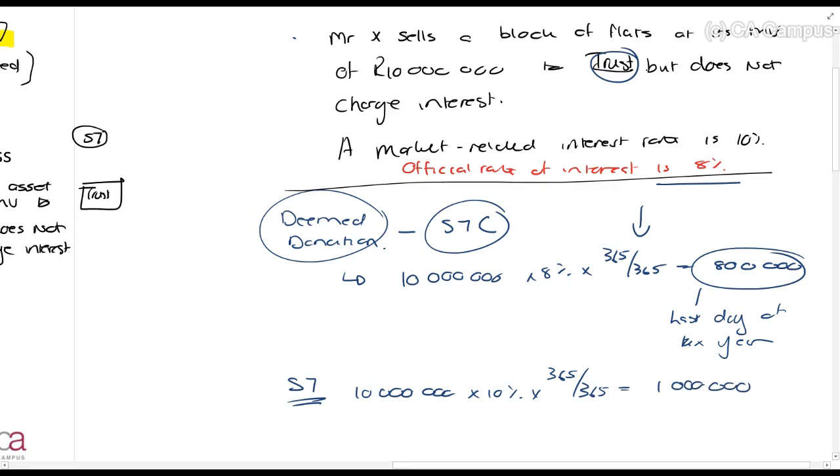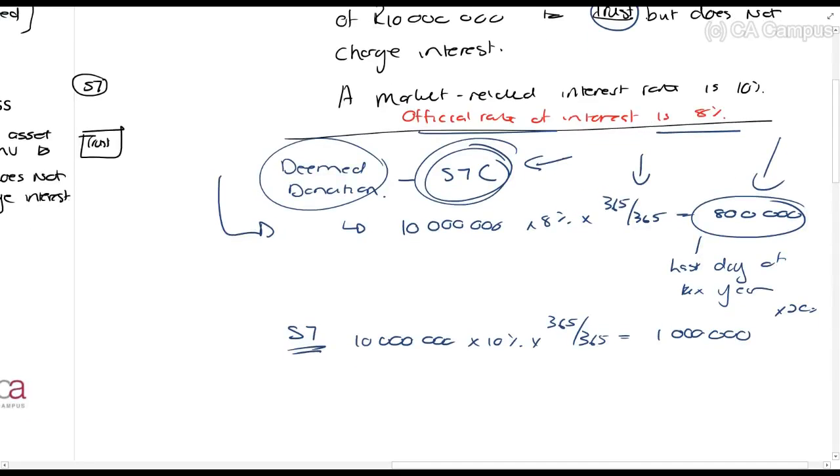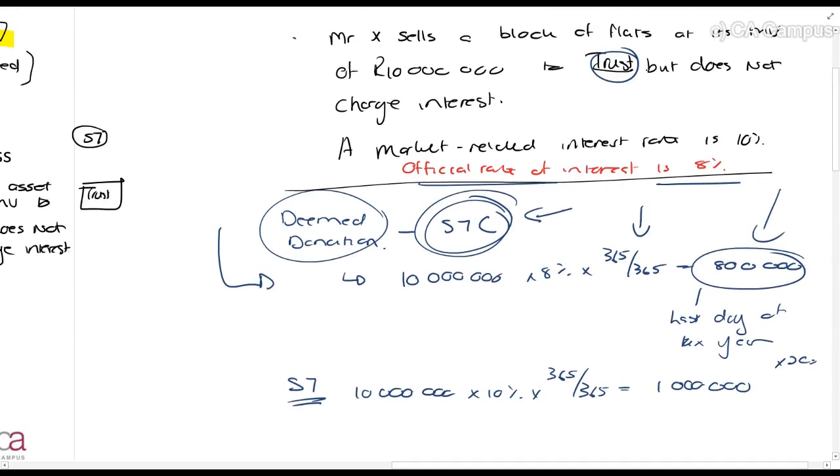Okay. So what I want you to understand, there is a deemed donation for Section 7C. Please revise Section 7C in all of its detail. It's calculated on the official rate of interest, and you'll apply the donations tax rate to it. There'll be actual donations tax payable by Mr. X at the end of the tax year, when the donation is deemed to take place. It needs to be paid by the time the donations tax is due, which is usually the end of the next month. All of that is normal. What I want you to understand now is that for the purposes of Section 7, Mr. X is also treated as if he made a donation of R1,000,000 of interest.